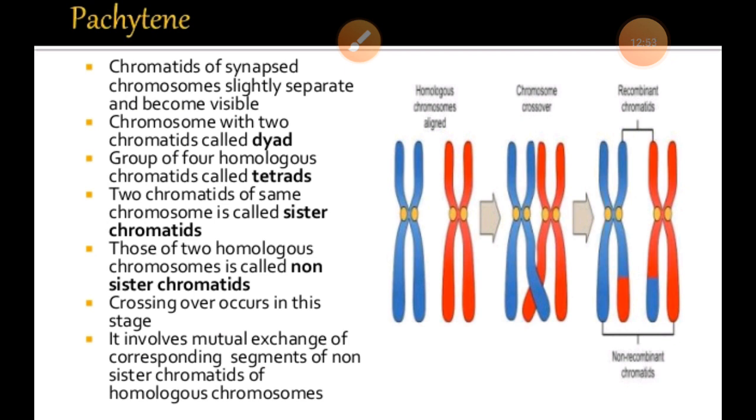So that stage is comparatively long lived as compared to the previous 2 stages. Generally the Pachytene stage is of long duration compared to the leptotene and the zygotene. The main change seen especially in the Pachytene is that the bivalent chromosome is clearly seen as a tetrad. The structure of the bivalent chromosome is easily seen in tetrad formation, that is, all 4 chromatids appear joined together.